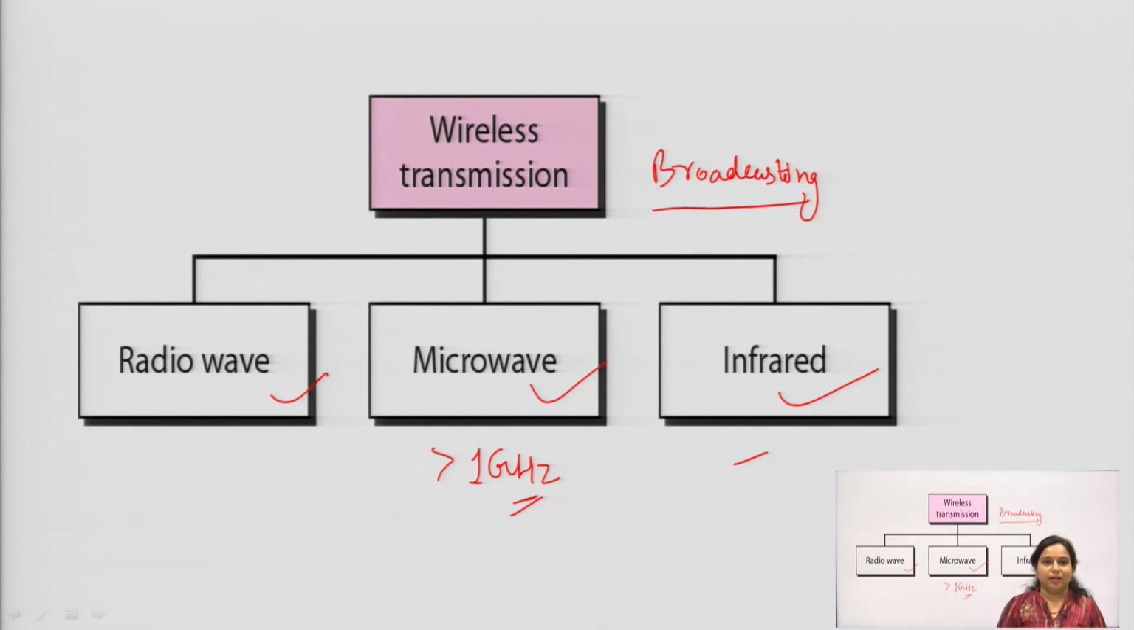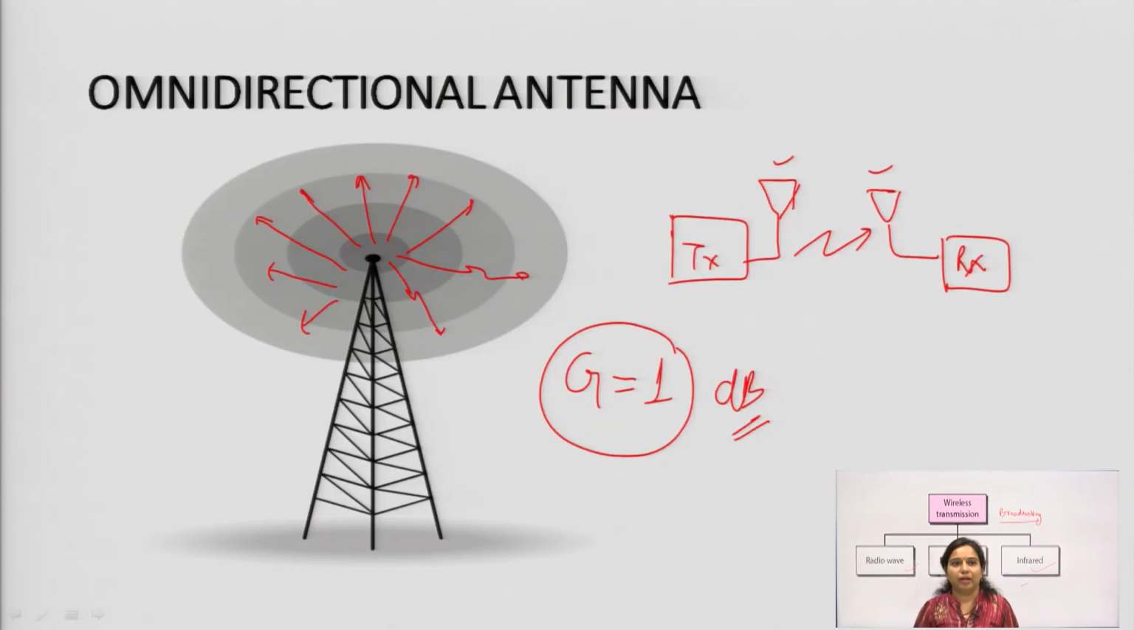Next we have seen the wireless transmission. I have told you that different types of frequency ranges are used, like the radio wave frequency range, microwave frequency range, and infrared frequency range. Radio wave is used in the superheterodyne receiver or different types of receivers. In the case of microwave devices, a frequency range greater than 1 gigahertz is used. Another is the infrared frequency range, which is also used for wireless transmission.